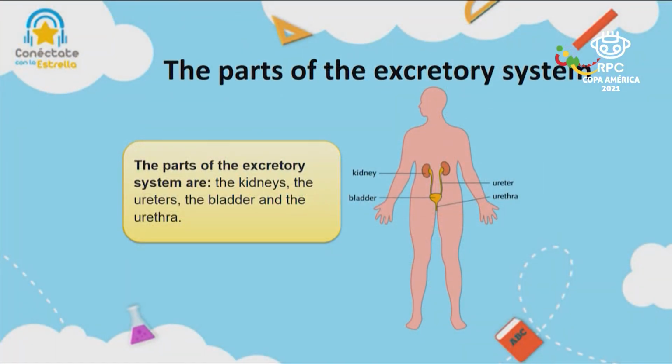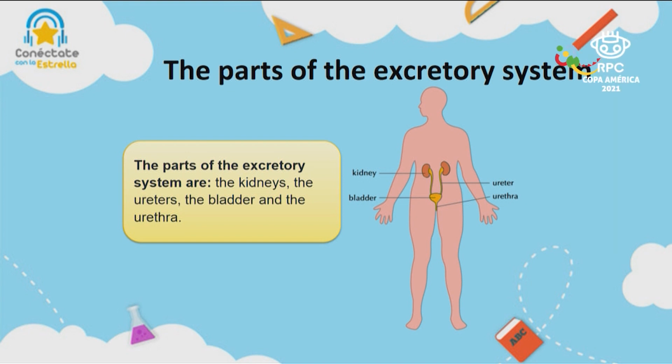But what are the parts of the excretory system? The excretory system has 4 different main parts. So we have, for example, the kidneys, bladder, the ureter, and the urethra. How many kidneys do you have? We have 2 different kidneys, one on the right and the other on the left, like it shows in the picture.